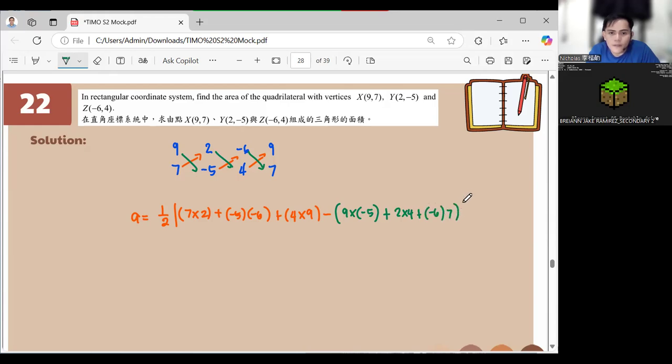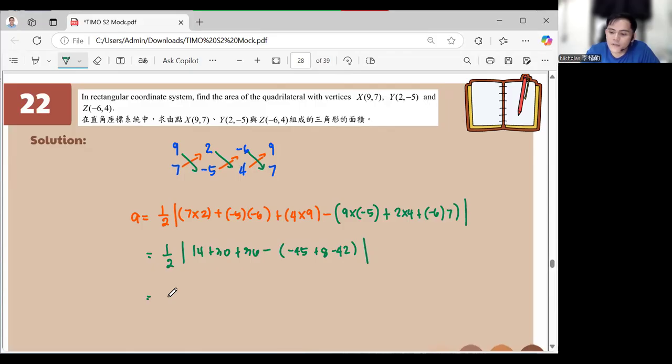So this is 1/2 of the absolute value of 14 plus 30 plus 36 minus negative 45 plus 8 minus 42. So we have here negative 45 plus 8 minus 42. That will be negative 79, right?